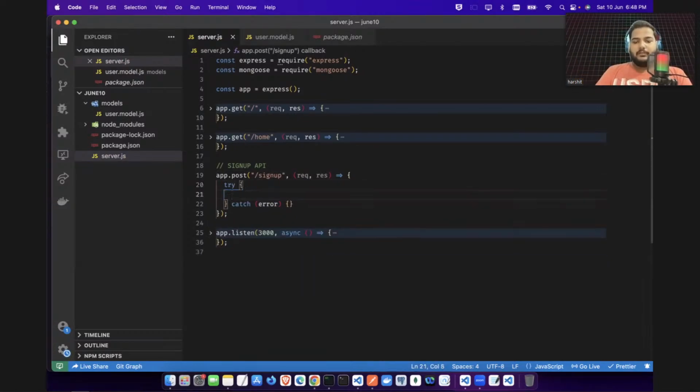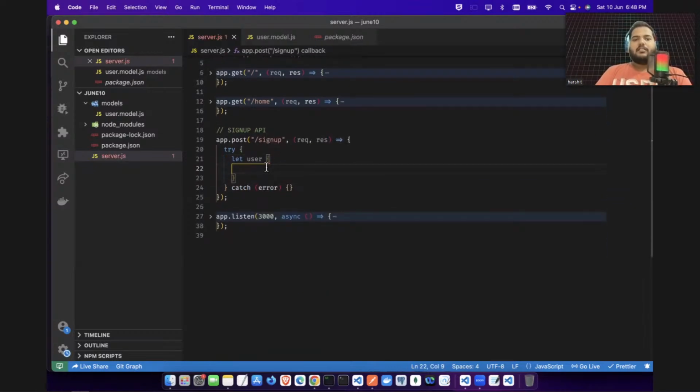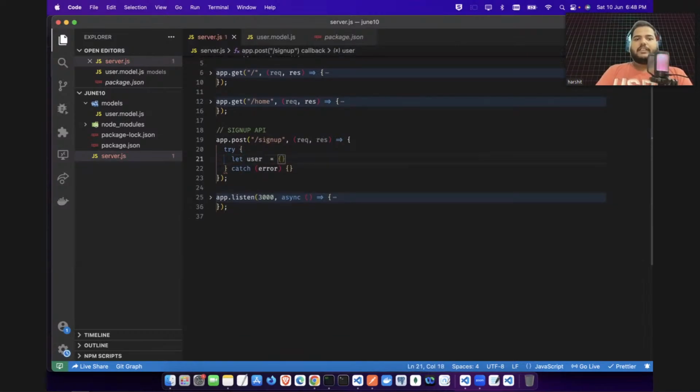So now what we will be doing is we will be giving this first name, last name, user address, and all these things from the front end. Let's gather that. So I will create an object here. Let user equal to this curly bracket. I will be creating this object here. Now, how will you be giving your data? How will you be giving your data to this API? So you give your data to this API using this request body, right?